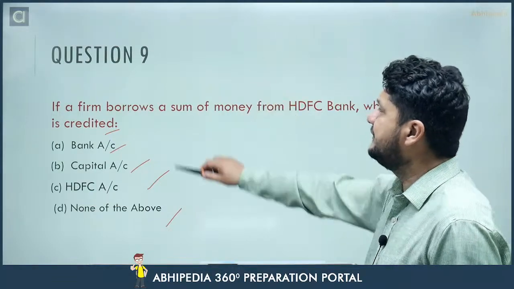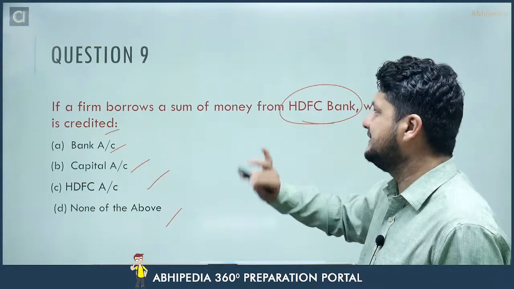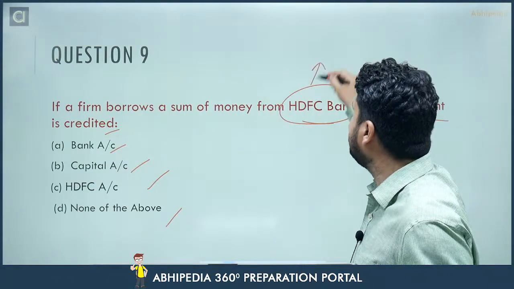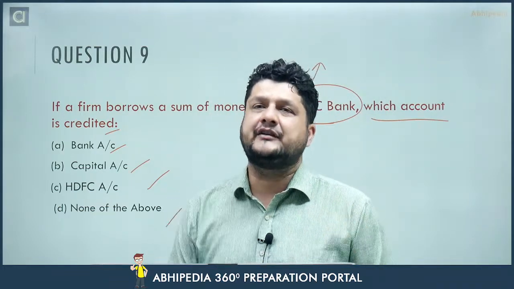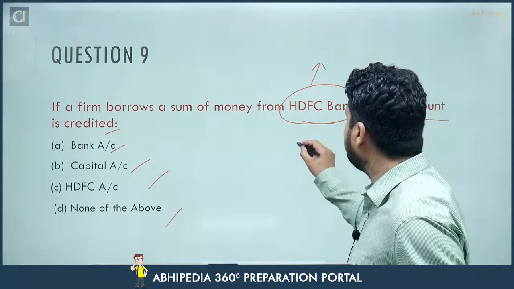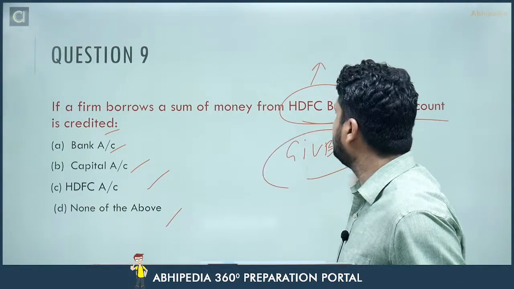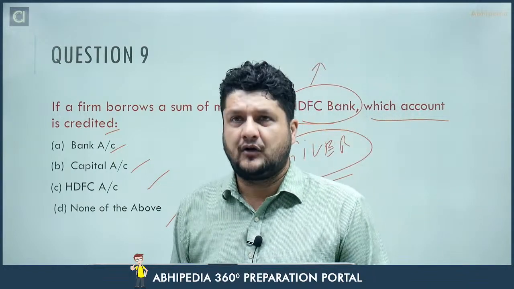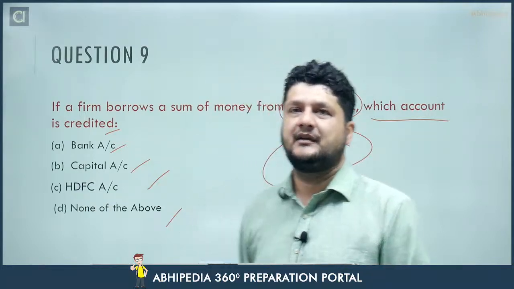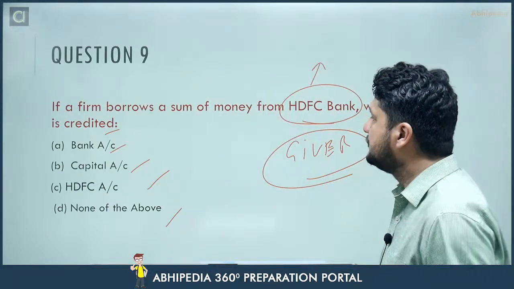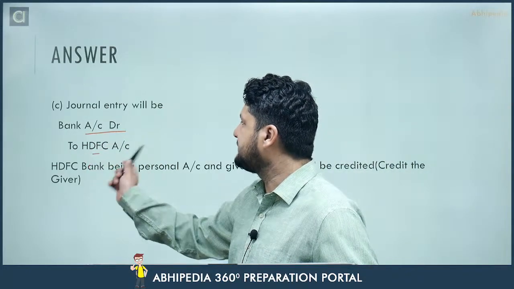So I will give you the answer. We have taken money from HDFC Bank. HDFC Bank is the artificial person in this case. So being an artificial person, HDFC Bank is the giver, and according to the rule of personal account, credit the giver. So accordingly the journal entry will be bank account debited to HDFC Bank.